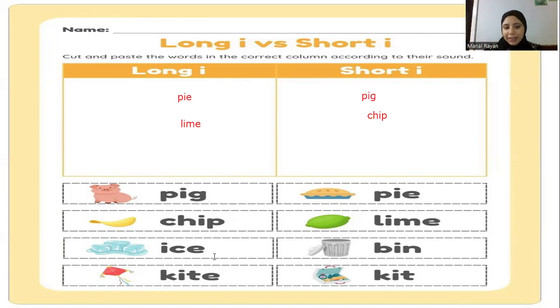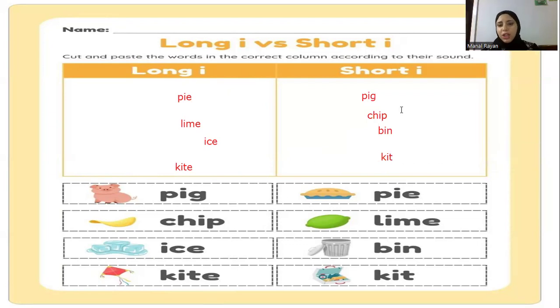Ice. It has a magic E at the end, so it's long I. Bin. Yes, it's short. Kite. Yes, kite has a long I because it has magic E at the end. Kit. It's short because it has the short sound.